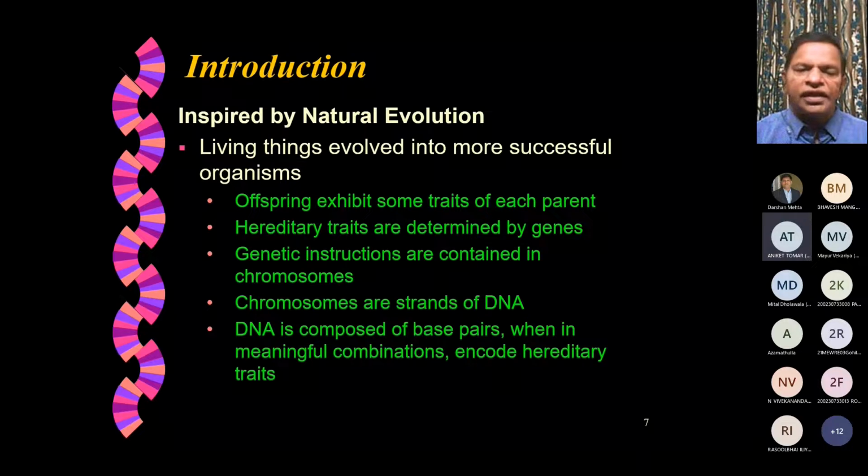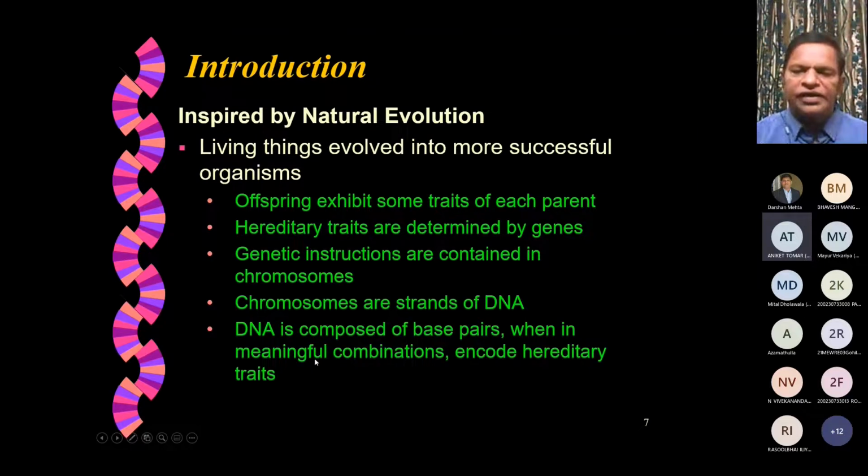Now, the hereditary traits are determined by genes, and genetic instructions are contained in what we call chromosomes. Chromosomes are nothing but strands of DNA, and DNA is basically the portion that contains the genetic instructions. DNA is composed of base pairs which, in meaningful combinations, encode hereditary traits.